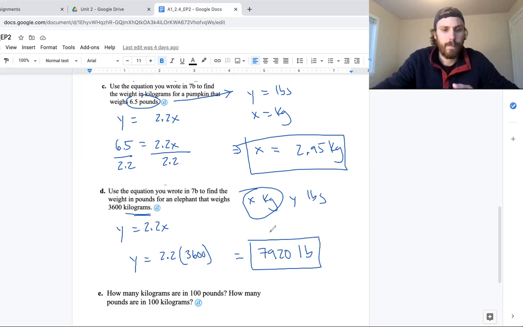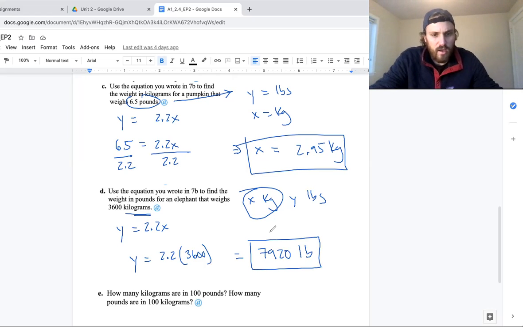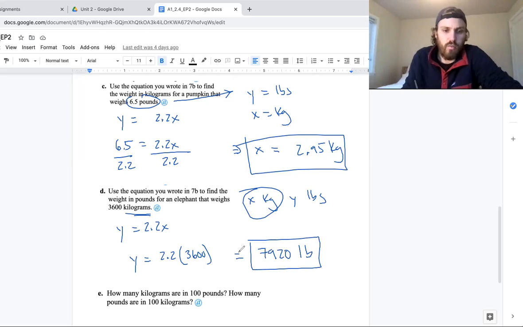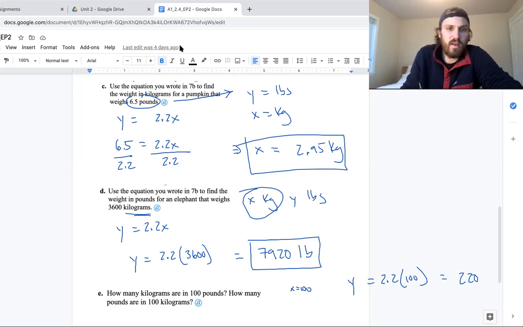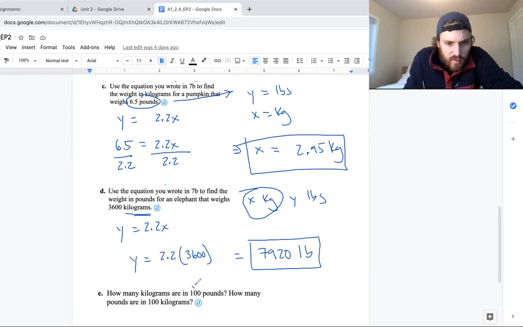Okay. How many kilograms are in 100 pounds? How many pounds are in 100 kilograms? So 100 pounds, so that's x equals 100. We would have y equals 2.2 times 100. So that is 220. Nope, I messed that up. Whoopsie daisy. All right, so this is saying that y equals 100. This is saying that x equals 100.